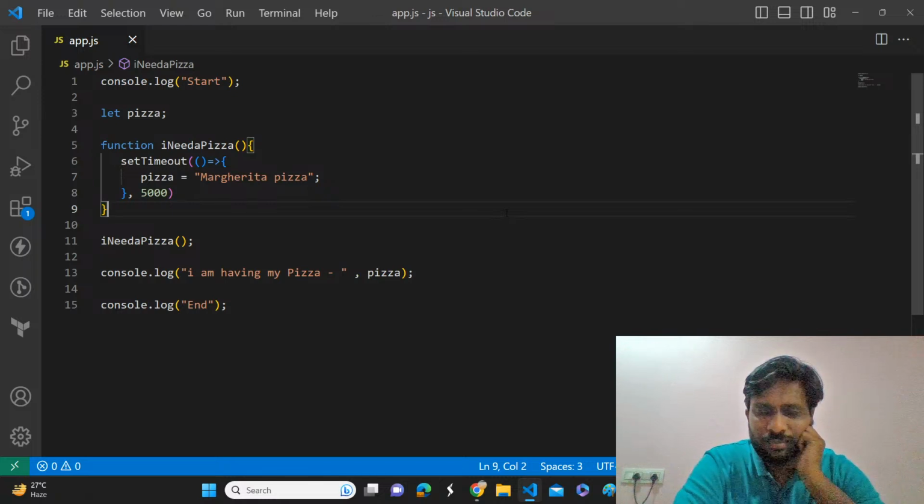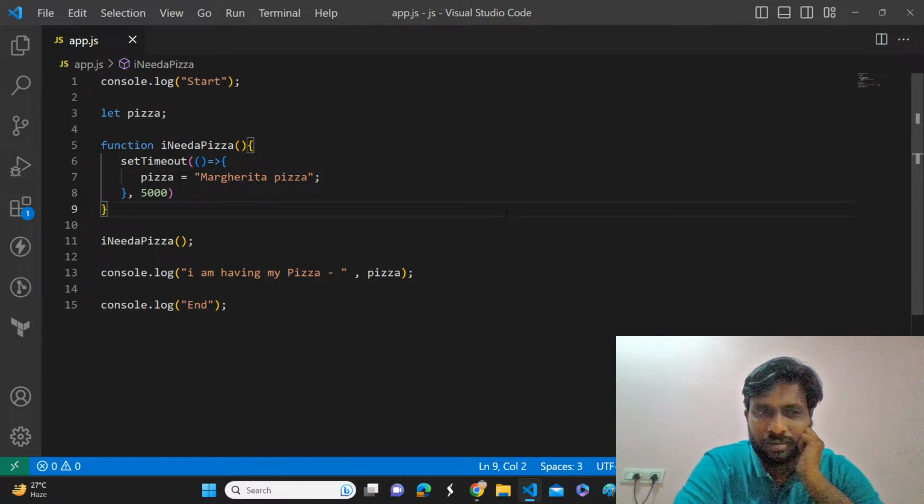It will be like that because it doesn't get time to go through the setTimeout function. I think the console.log will print I'm having pizza undefined, because pizza is not yet declared; it's in the queue for 5 seconds. So it will print start, then console.log directly.